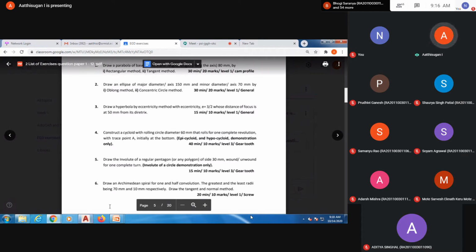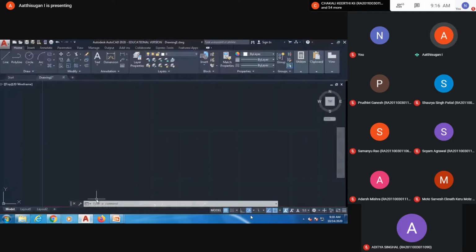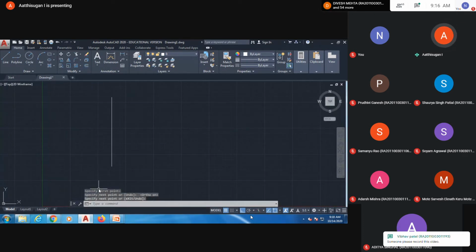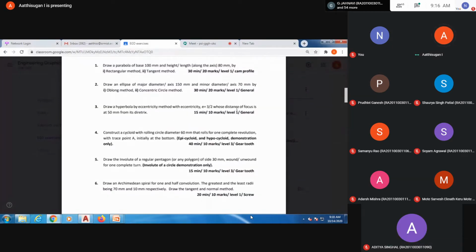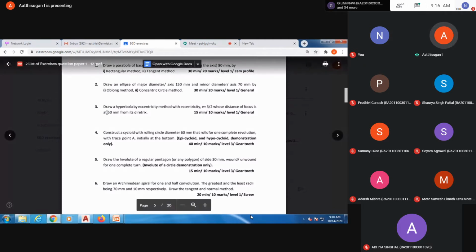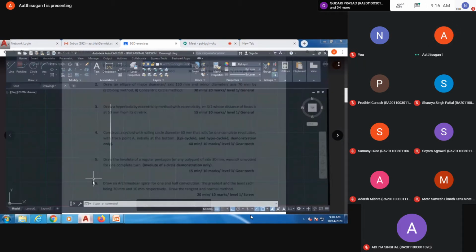Here, first you draw one line for the directrix. Assume it as the directrix. I take any distance and leave it. Then from that line you take a distance of how much? The focus distance from the directrix is 50 mm. So I'm going to draw the line 50 mm.